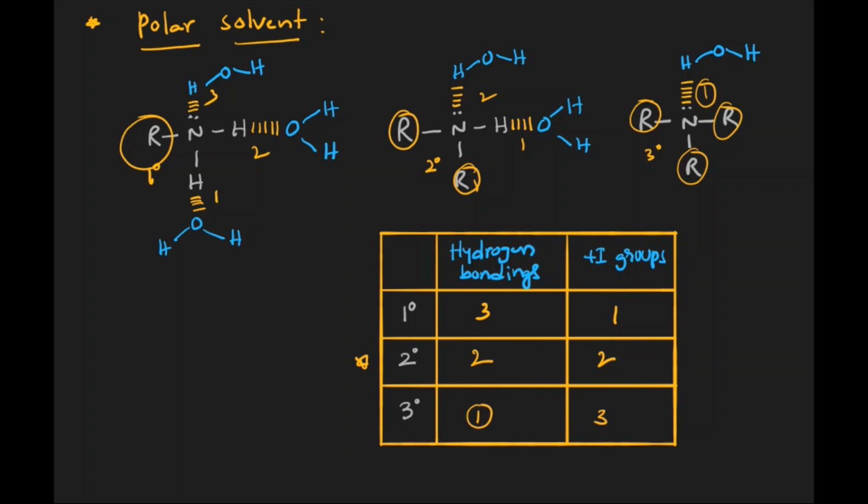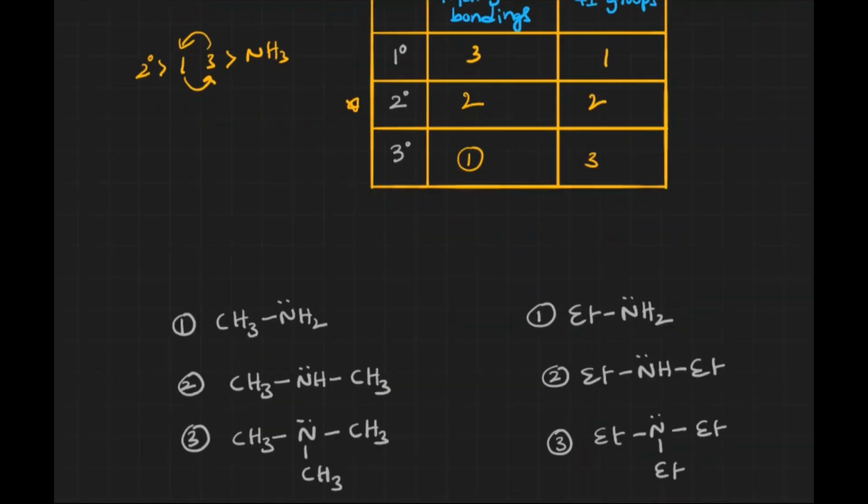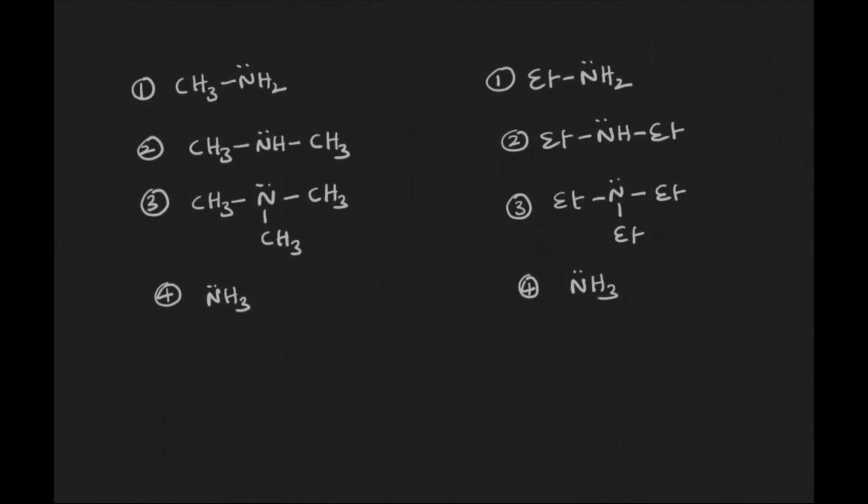That's why, if we take the basic nature of amines in a polar solvent, secondary amines are always greater. Primary and tertiary will exchange positions based on the groups we take, followed by NH3. For example, if you take methyl, generally in polar solvents, the secondary amine is the greatest.